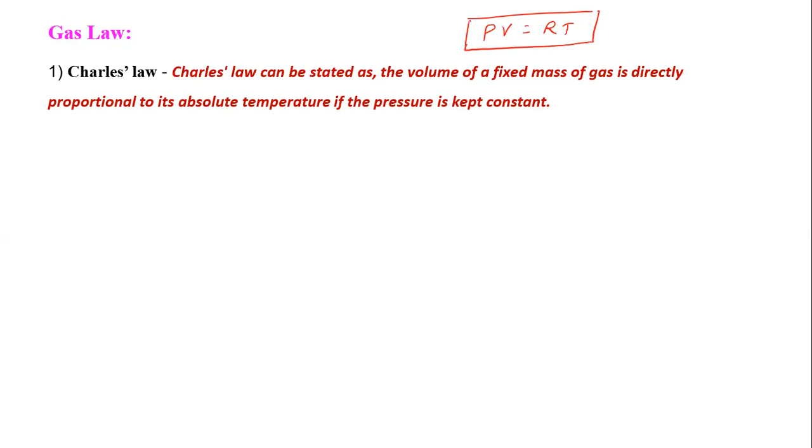Now here, pressure is constant. See, this is the pressure, it is constant. R is already constant. Then we get a relation between V and T, and that relation is V proportional to T, because P is constant, R is constant.